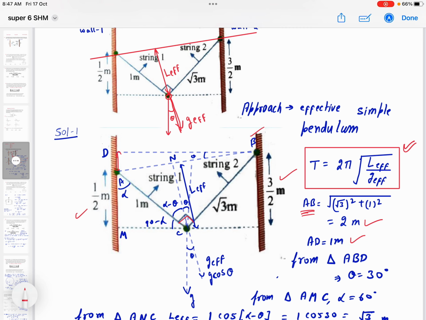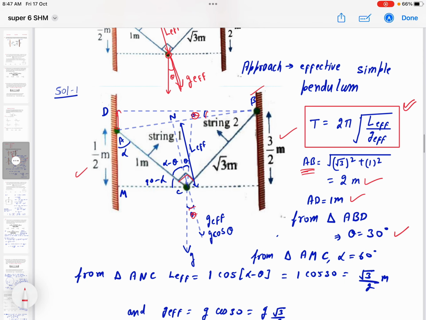Now see triangle ABD. If you see this triangle, theta is coming what? 30-degree. Now this theta angle and this theta angle both are same, beta. Why? Because angle between any two lines is the same as angle between their normal, right? So you can say line NC is normal to AB, and this BD is a horizontal line and it is normal to obviously vertical line. So these angles theta are same only, no problem. So theta is 30-degree angle.